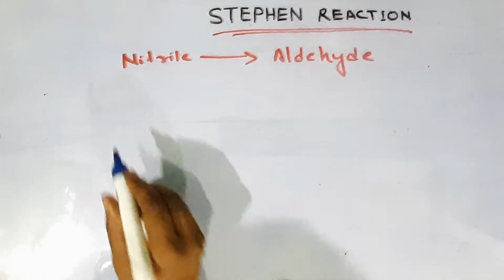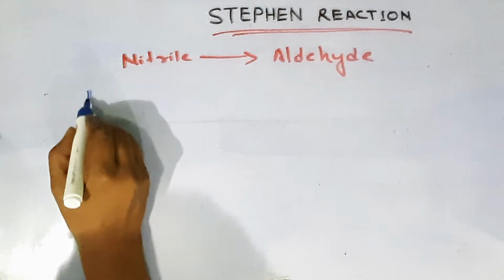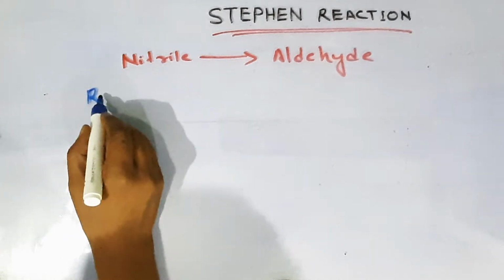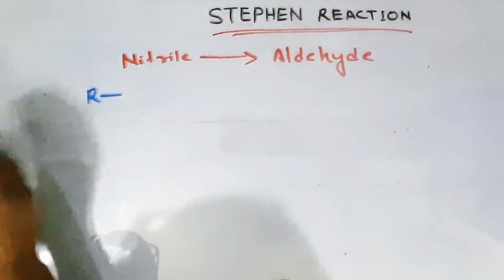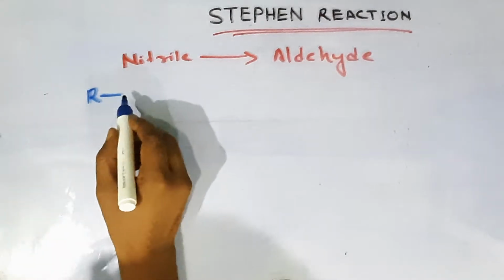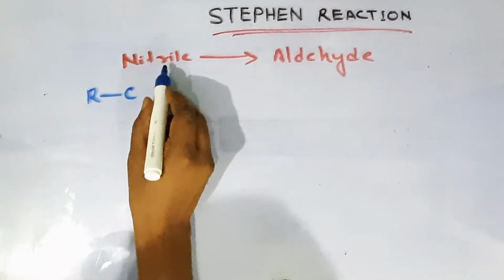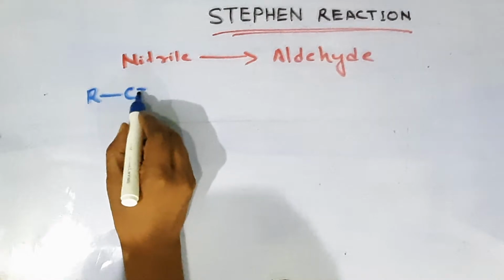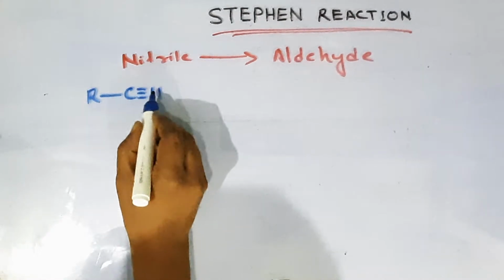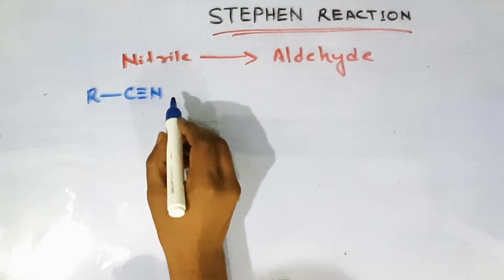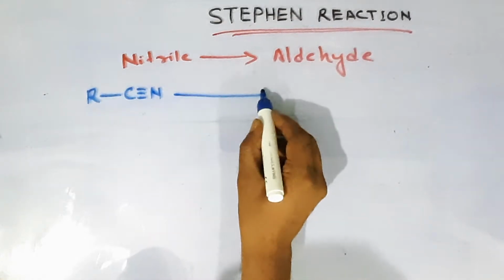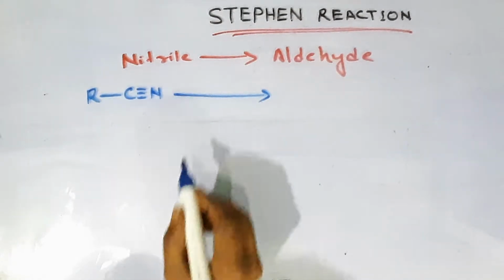First, suppose we are taking any nitrile group. Suppose I have taken R, meaning any long chain of the hydrocarbon: methane, ethane, propane, butane, anything you can take. And at last we can take nitrile group, so C triple bond N. Okay. This will react in the presence of